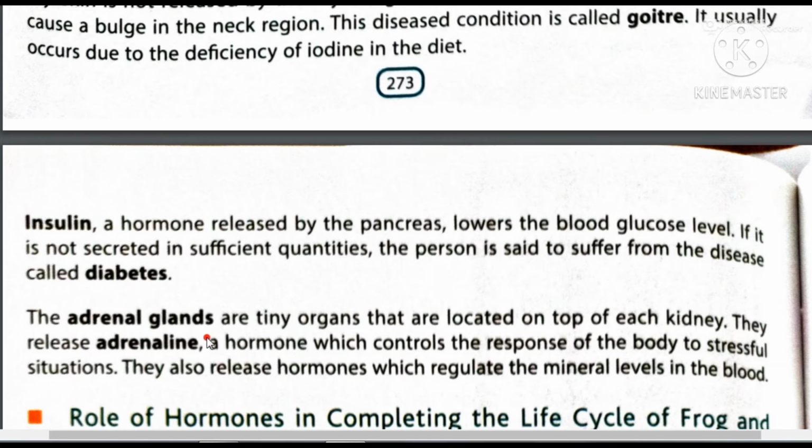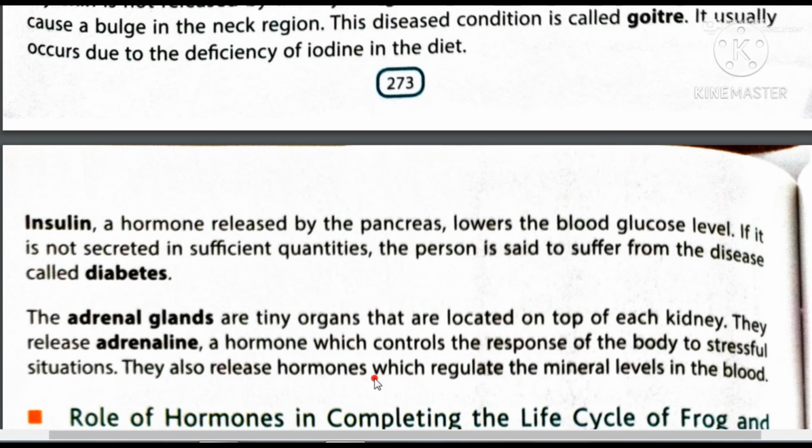The adrenal glands are tiny organs that are located on top of each kidney. They release adrenaline. So hormone is adrenaline, gland is adrenal gland. And what is the function? A hormone which controls the response of the body to stressful situation. जब भी हमें कोई स्ट्रेसफुल सिचुएशन का सामना करना पड़ता है तो हमारी बॉडी में ये रिलीज होता है और ये हमारी उस स्ट्रेसफुल सिचुएशन को कंट्रोल करता है.